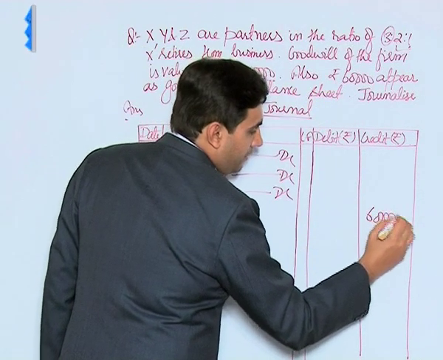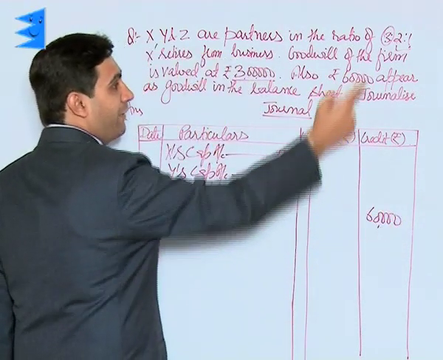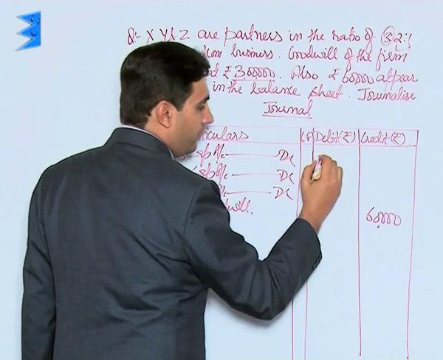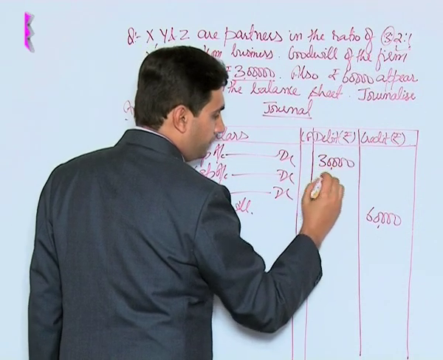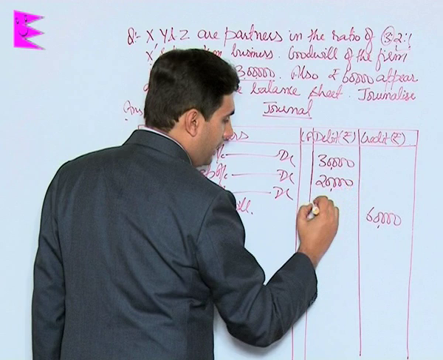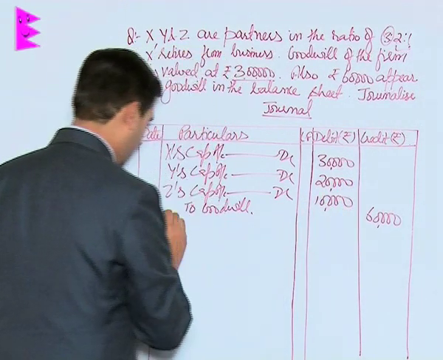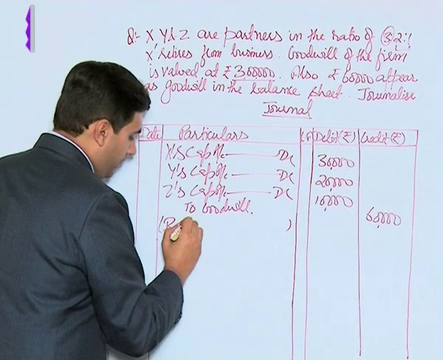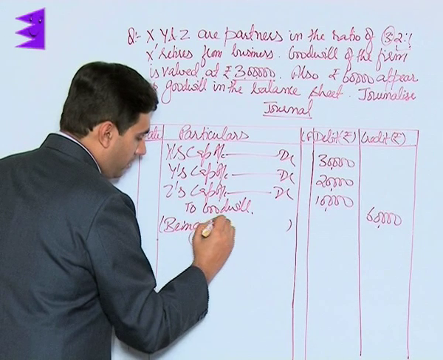60,000 is the value that is appearing in the balance sheet. This would be divided in the old ratio of 3 is to 2 is to 1 which comes to 30,000, 20,000 and 10,000. Narration would be being goodwill written off.